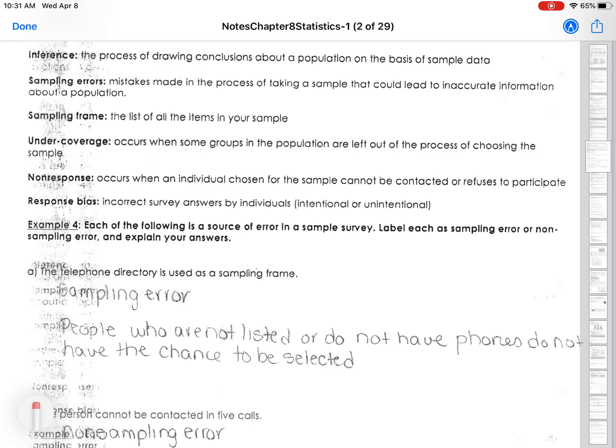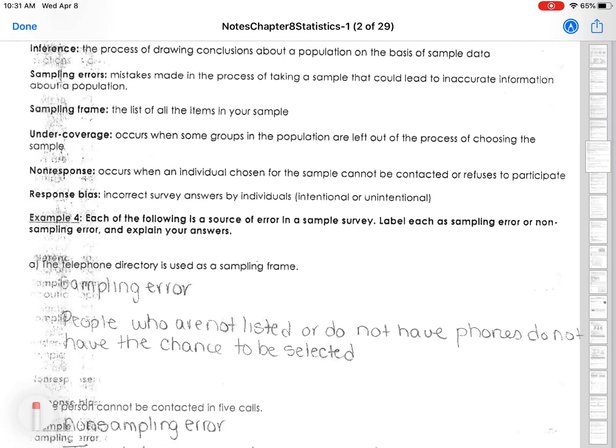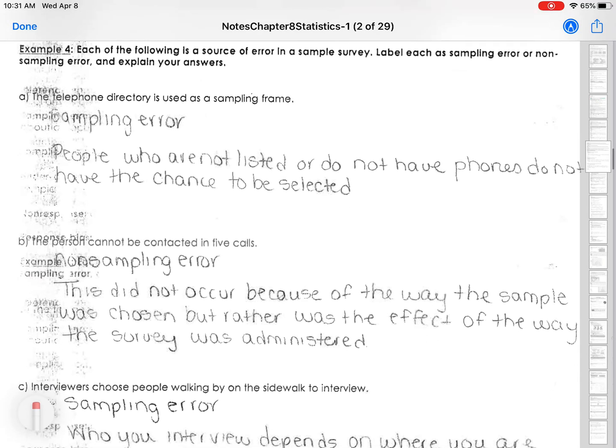A non-response occurs when an individual chosen cannot be contacted or refuses to participate. A response bias is incorrect survey answers by individuals that are either intentional or unintentional. So the last three examples that pertain to this last problem here are all sort of related a little bit to this.